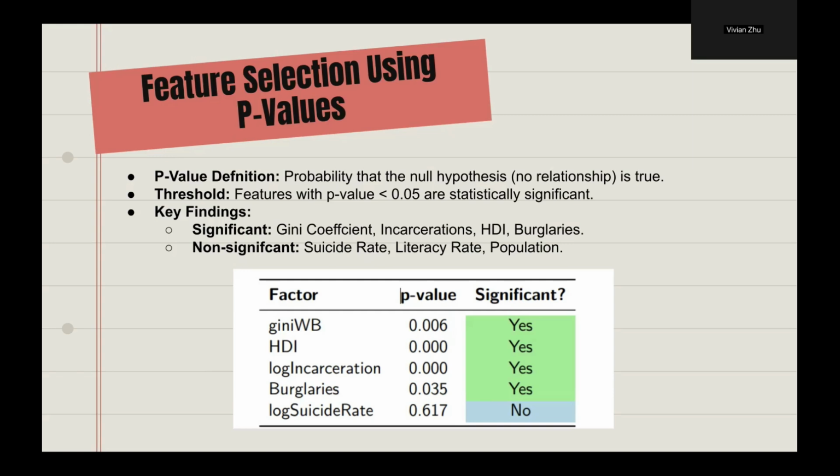And you might be wondering, why do p-values matter, right? P-values are very transformative because by rigorously testing each independent factor, we ensured that our model wasn't diluted by irrelevant variables. For example, the Gini coefficient's low p-value indicates a strong link between income inequality and gun violence. Similarly, HDI underscores the value of human development, but also the opposite, like what's not significant. This method allows us to confidently prioritize features that matter the most, making our findings actionable for policymakers.